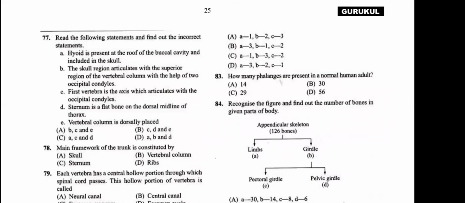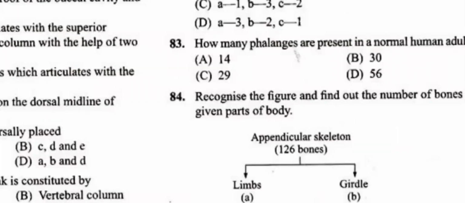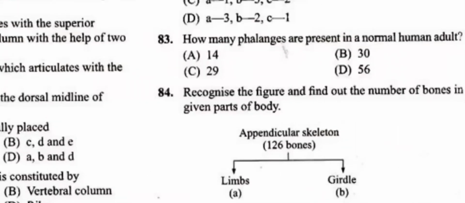Now, question number 83. How many phalanges? Phalanges are nothing but the digits, the bones of the fingers. How many phalanges are present in a normal human adult? So, 14 on each limb. Total 14 plus 14, 28 in the forelimbs and 28 in the hind limbs. Total of 56. Question number 83, answer is D, that is 56.